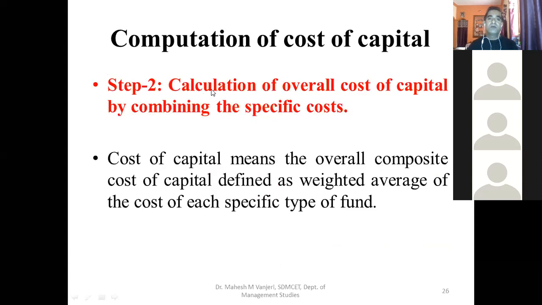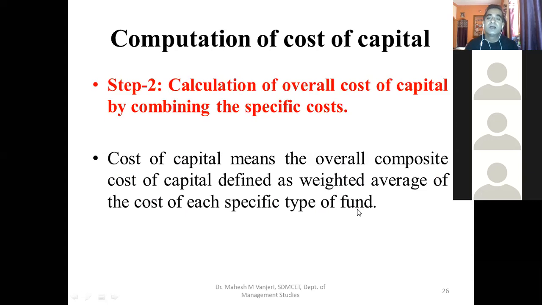Step 2 involves calculation of overall cost of capital by combining the specific costs. There is a method for combining the specific costs. Cost of capital means the overall composite cost of capital, defined as the weighted average cost of each specific type of fund. I will give you a simple example of what weights mean.